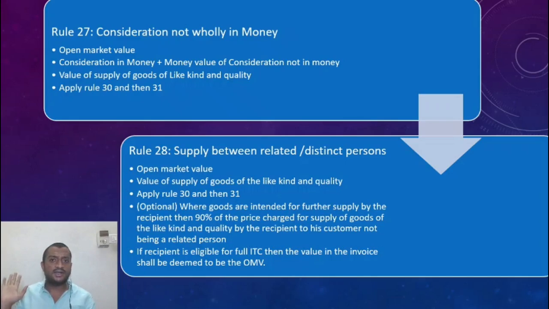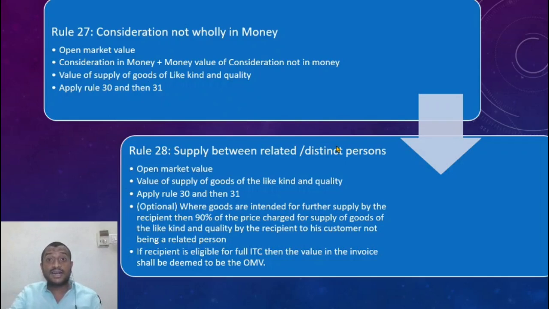What is reasonable in your industry you apply. For services it is different. For manufacturing industry it is different. You apply some reasonable basis, but apply it consistently, and it should be in adherence with section 15. All right. So do whatever you want, opt some reasonable basis, but do it in consensus with section 15 and other rules. All right. That is the final resort. For services, an option is given saying that you need not apply rule 30 also. Go to rule 31 directly. All right. Rule 27 is applicable when the consideration is not wholly in money.